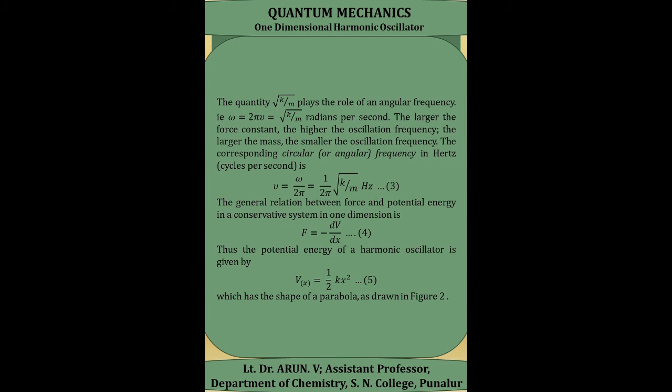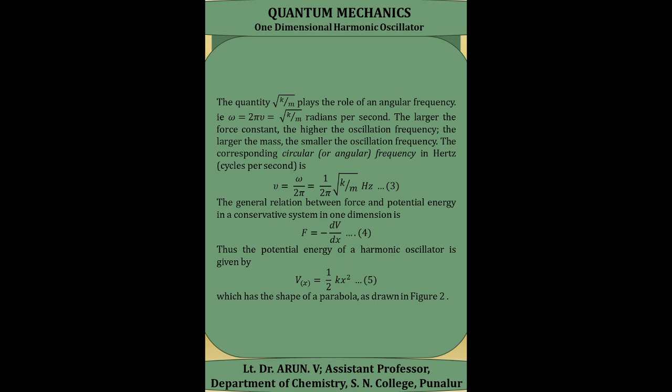The quantity root of k by m plays the role of an angular frequency, that is omega is equal to 2 pi nu, that is equal to root of k by m radians per second. The larger the force constant, the higher the oscillation frequency, or the larger the mass, the smaller the oscillation frequency. The corresponding frequency in hertz is nu equal to omega divided by 2 pi, that is equal to 1 by 2 pi into root of k by m hertz.